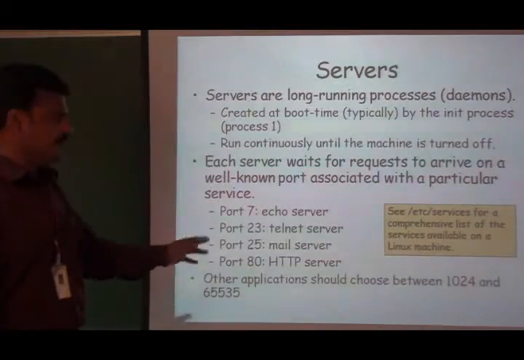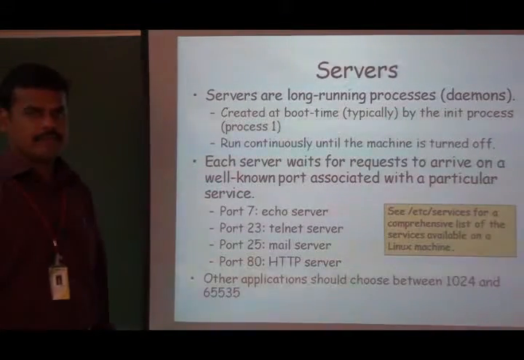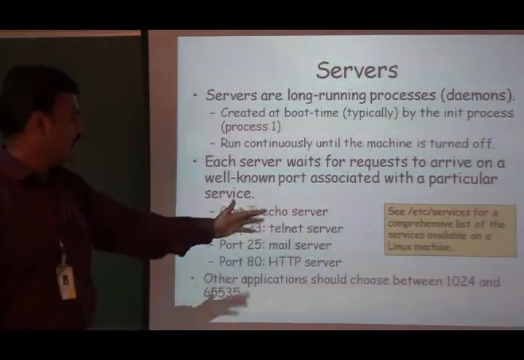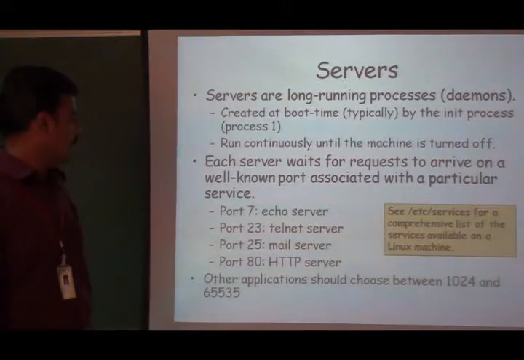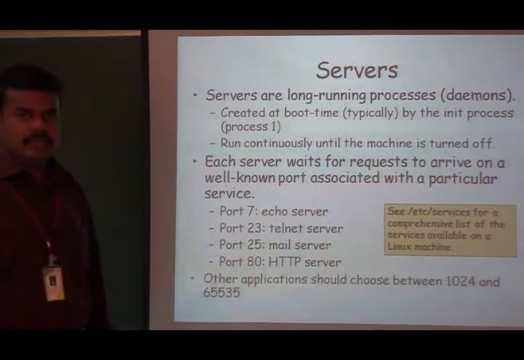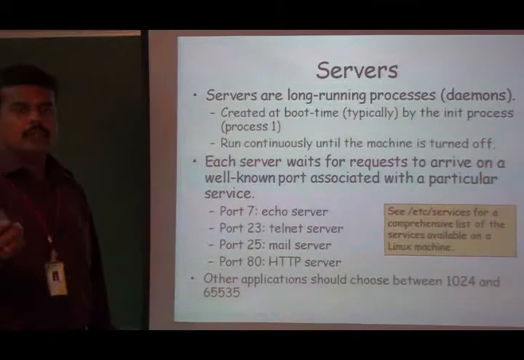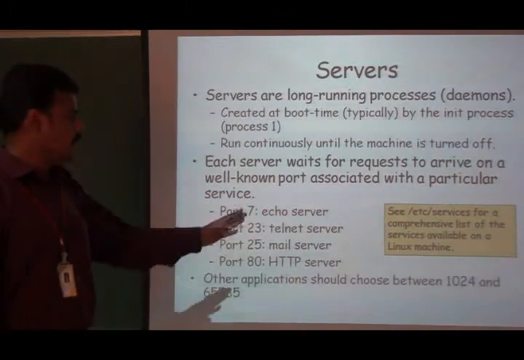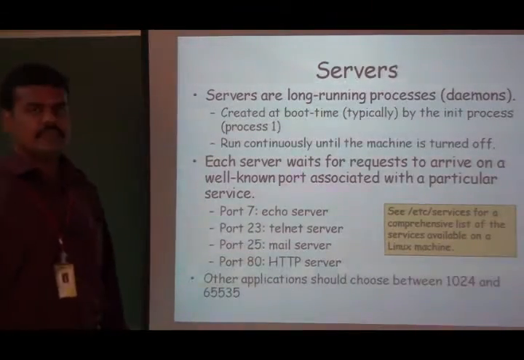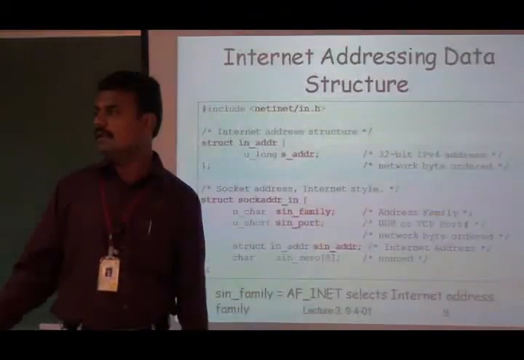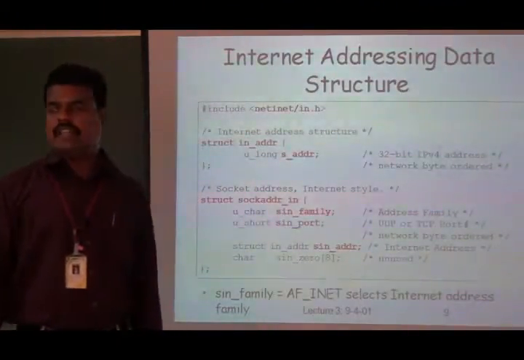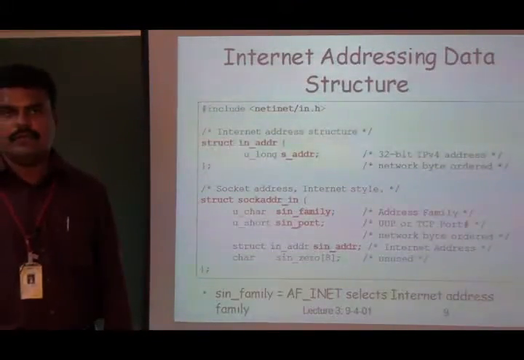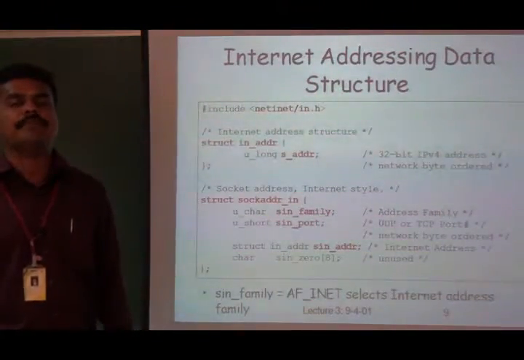The other applications, the client processes, may make use of numbers between 1024 and 65,535. Client processes and other user-defined server processes may choose a number between 1024 and 65,535. Okay, so the internet address structure we are going to discuss now.